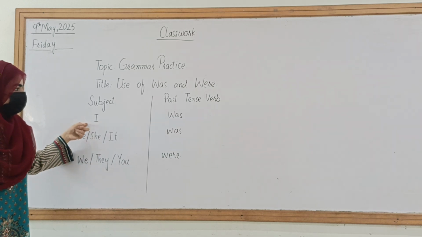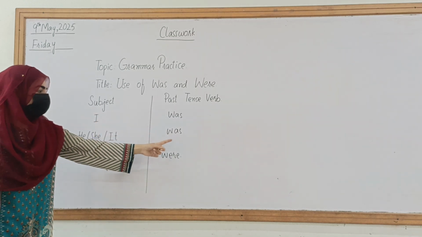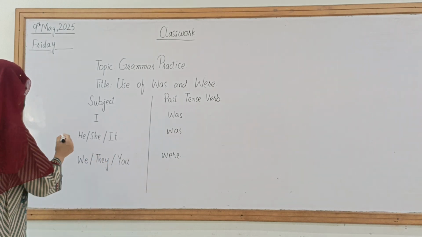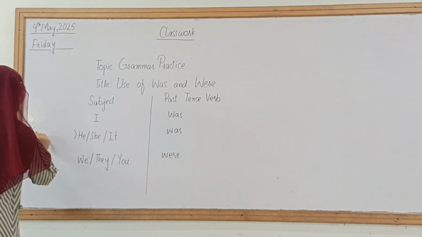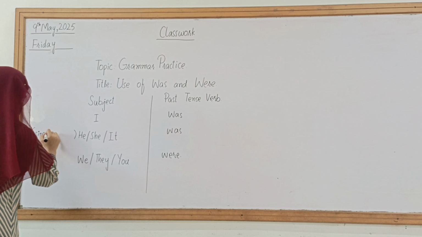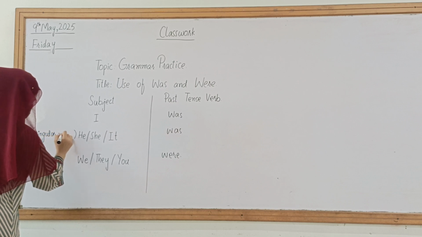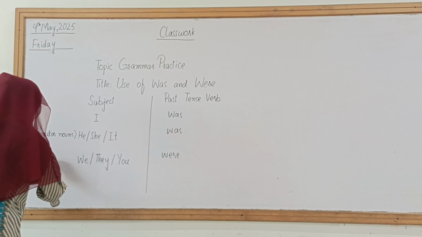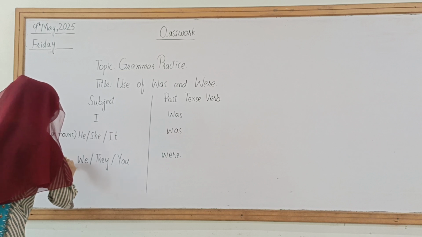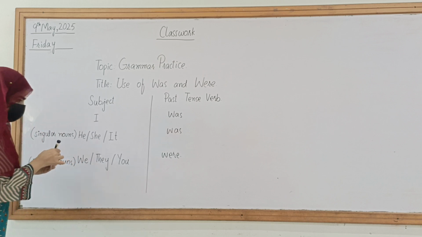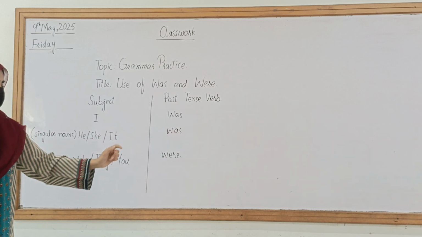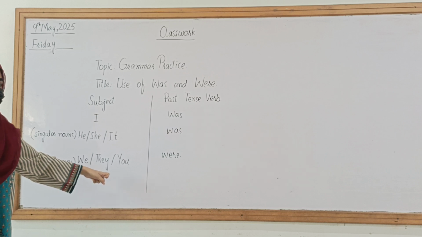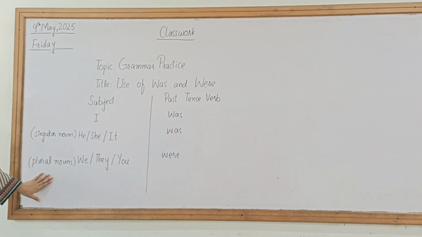So we use was with I, he, she, it, and all the singular nouns. And we use were with we, they, you, and all the plural nouns.